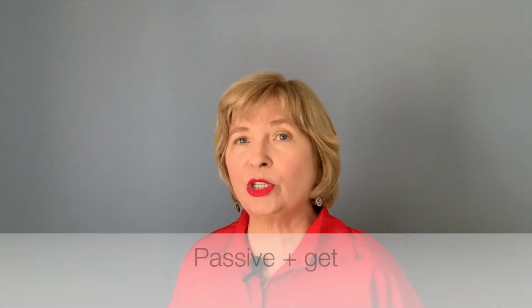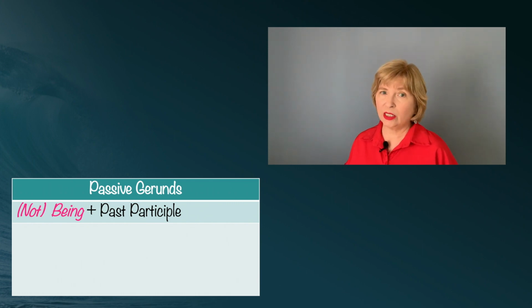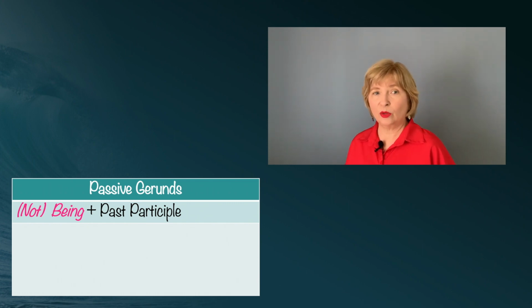The last thing I'll talk about is passives with the word get. So let's get started with gerunds and infinitives in the passive voice. Let's look at a comparison of these two. To make a passive gerund, we start out with not if it's in the negative, and then being, which is the gerund form of be, plus the past participle of the verb.